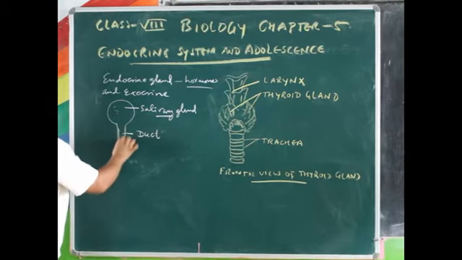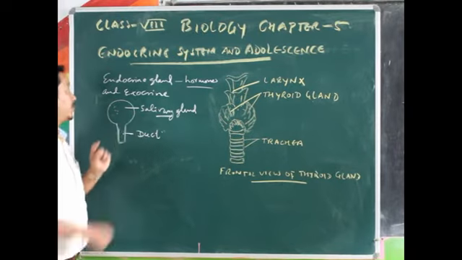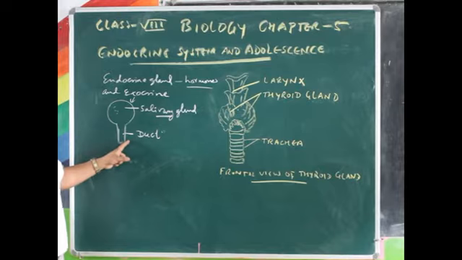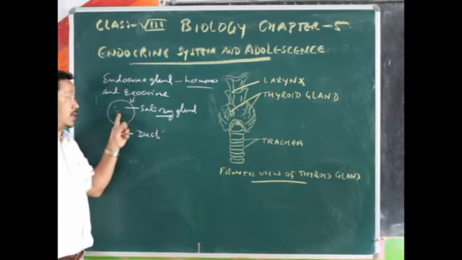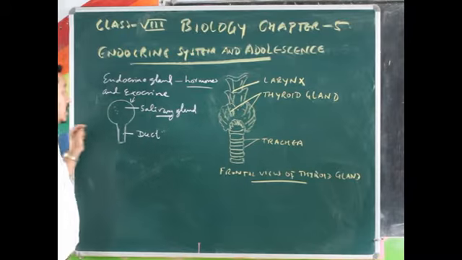This is the example of your exocrine gland, where you can see the duct.